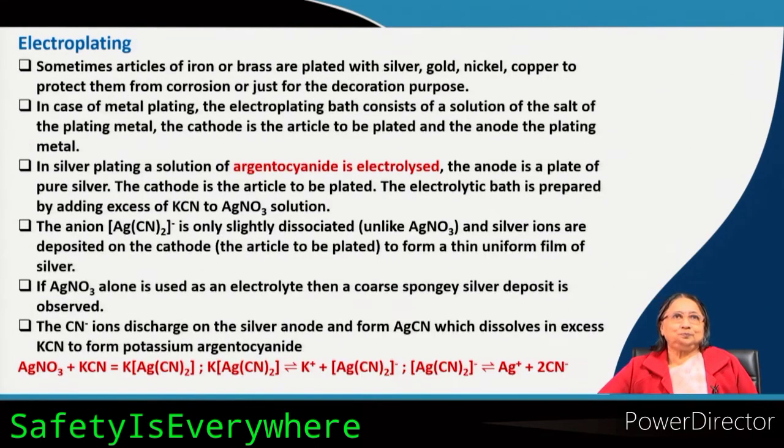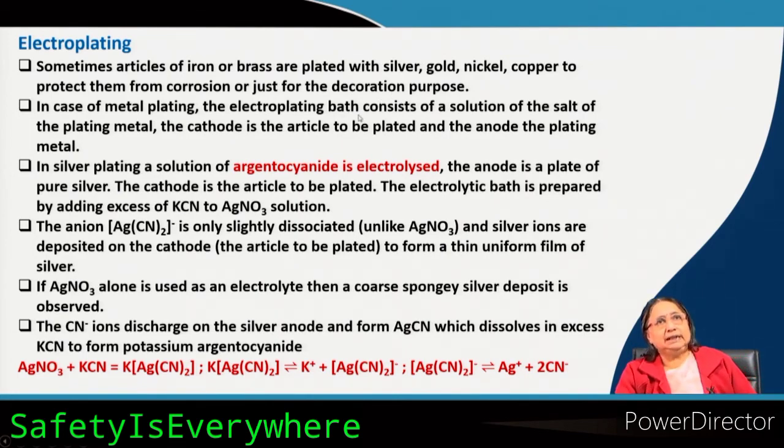Okay. Now, electroplating, this is another example which is very useful. I will tell you about this equilibrium later, but actually in the electroplating industry, this type of equilibrium is used for electroplating some metal utensils or other metal objects with silver or gold or copper or nickel. So, why do we do the plating?